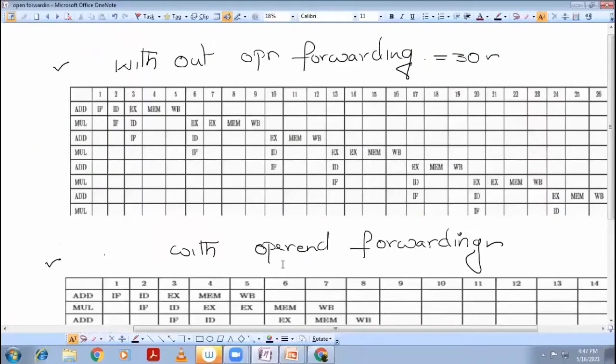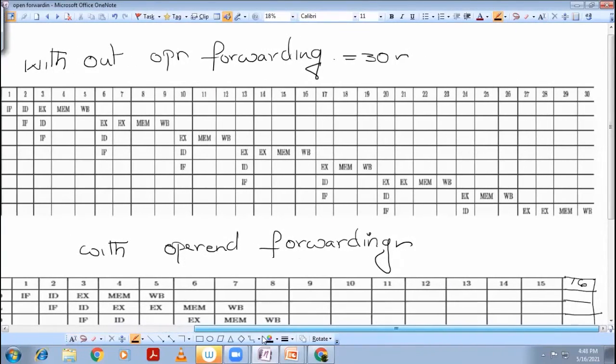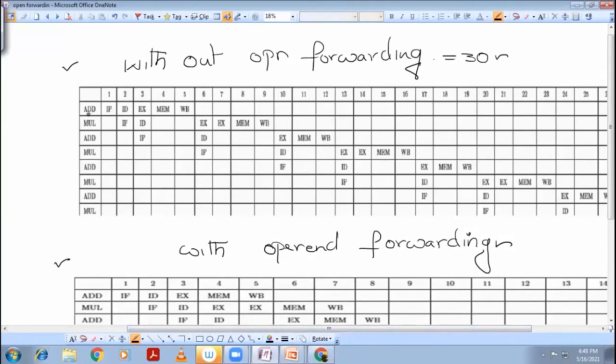Let me show you. You can see two diagrams on the screen: the one without operand forwarding, and the one with operand forwarding. If you have a look, the one without operand forwarding is consuming a total of 30 clock cycles. How are these 30 clock cycles consumed? Let us have a look. The first instruction is going to take all the clock cycles. Of course, the first instruction is not dependent on any other instruction.